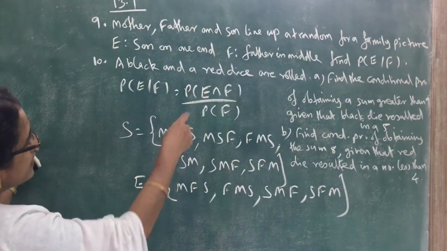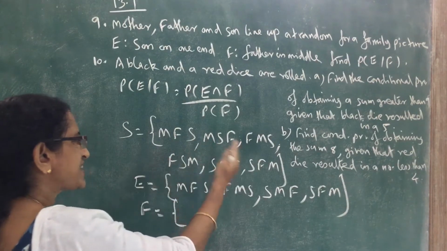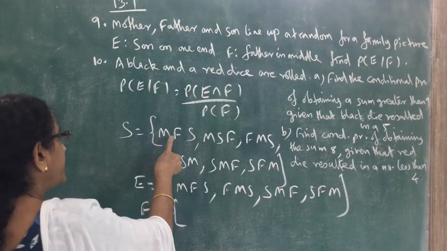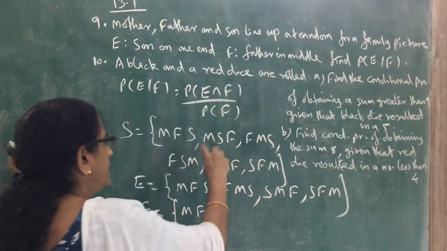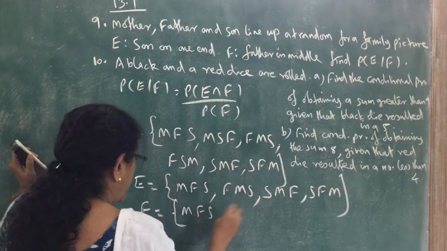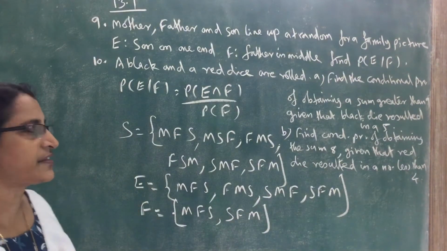Now F, father in the middle. In the sample space, in which cases is father in the middle? MFS, F is in the middle. Then SFM, here F is in the middle. 2 cases where father is in the middle.